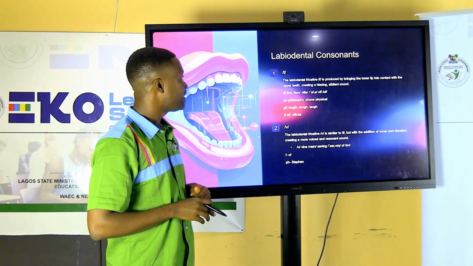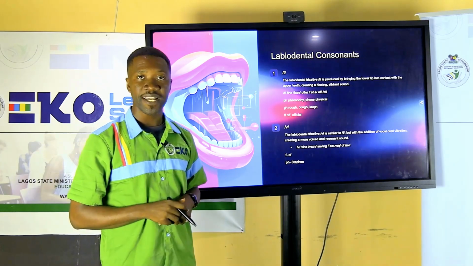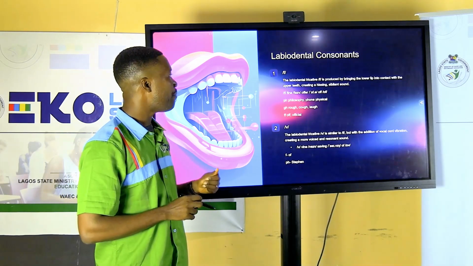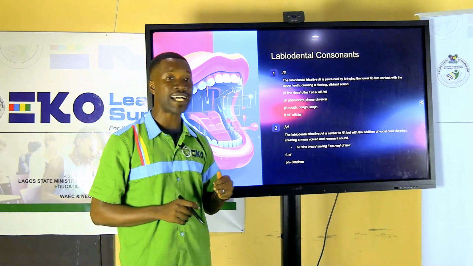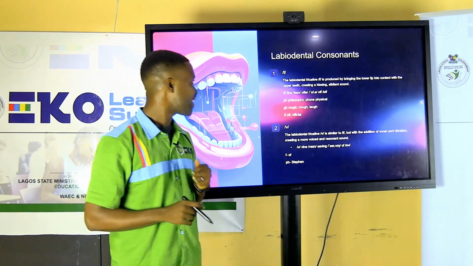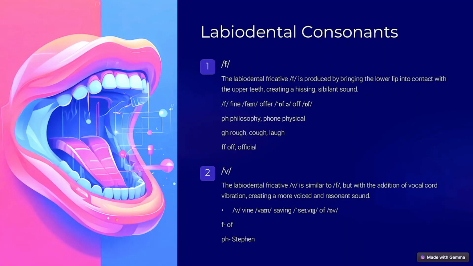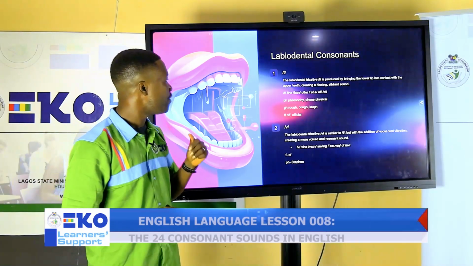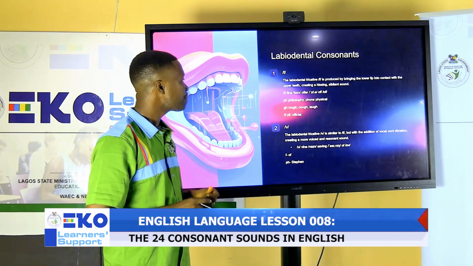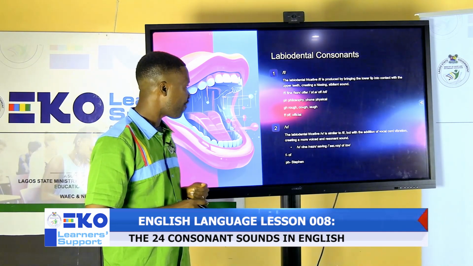The labiodental fricative is produced by bringing the lower lip into contact with the upper teeth, creating a hissing sibilant sound. For example, the sound can be articulated in words like fine, offer, off.